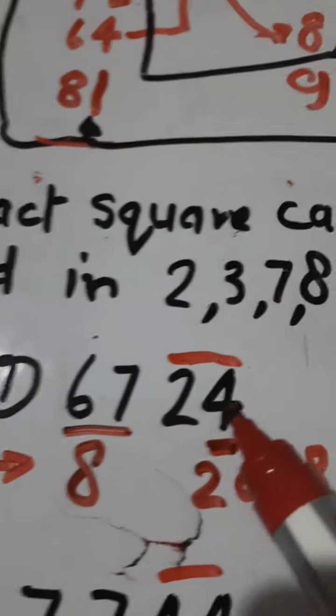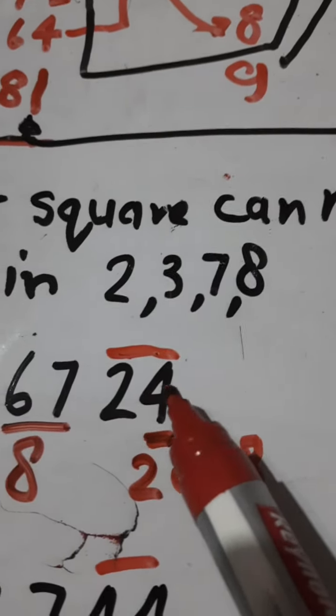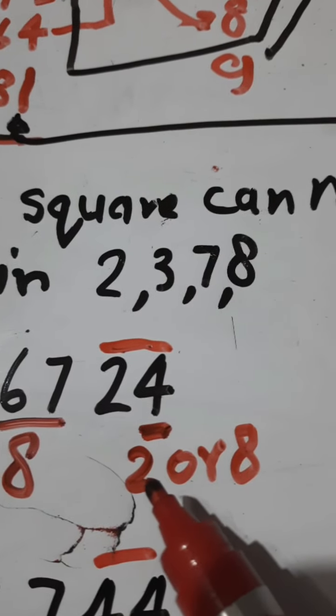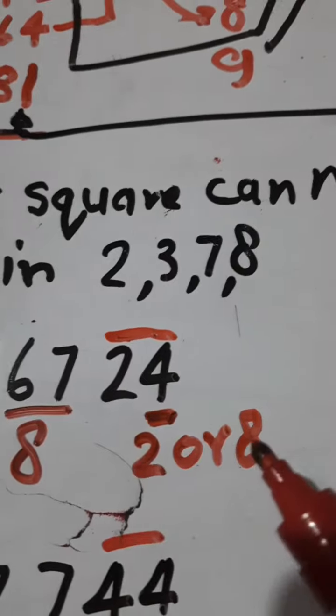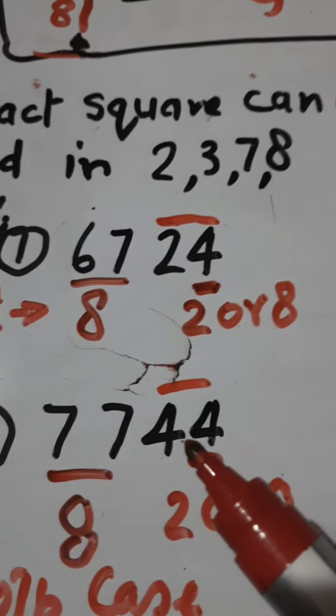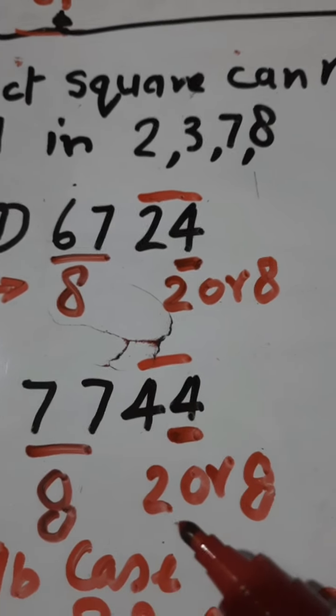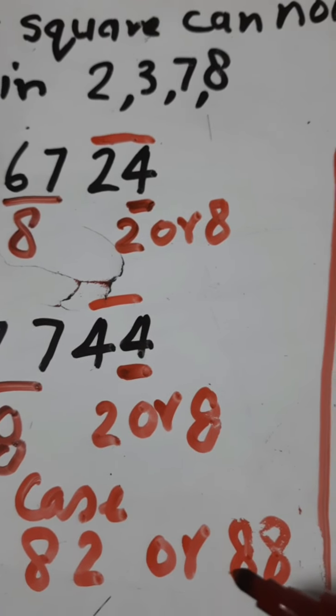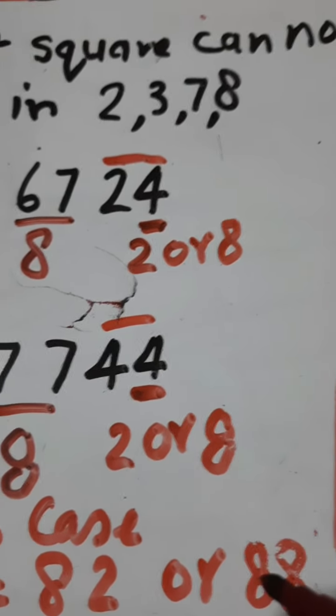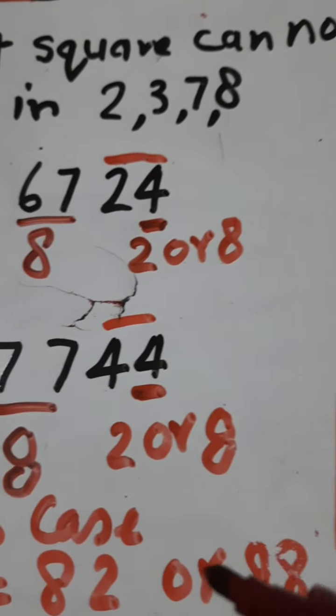Now if we analyze the last digit, 4, the answer can be either 2 or 8. It can be either 82 or 88. Similarly here also, because it is ending in 4, the answer can be 82 or 88. In both the cases the answer can be 82 or 88. Now how to solve the dilemma? How to find whether it is 82 or 88?